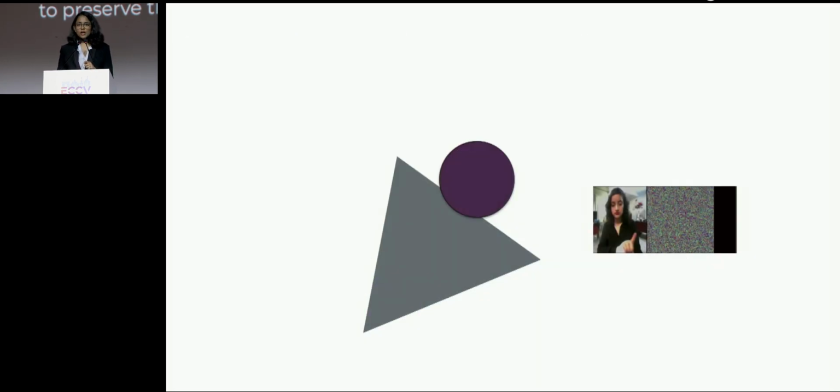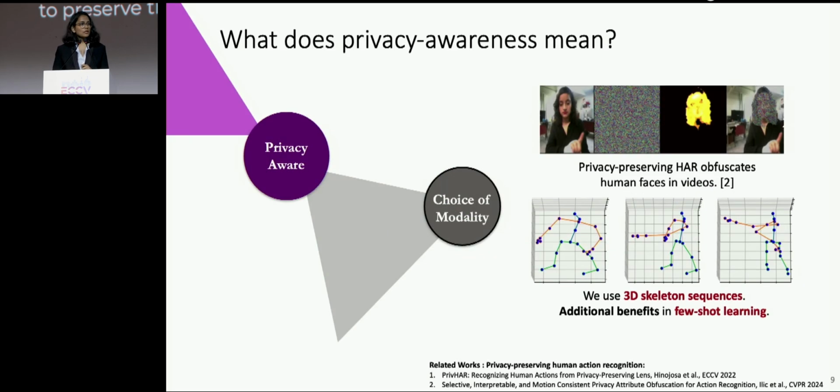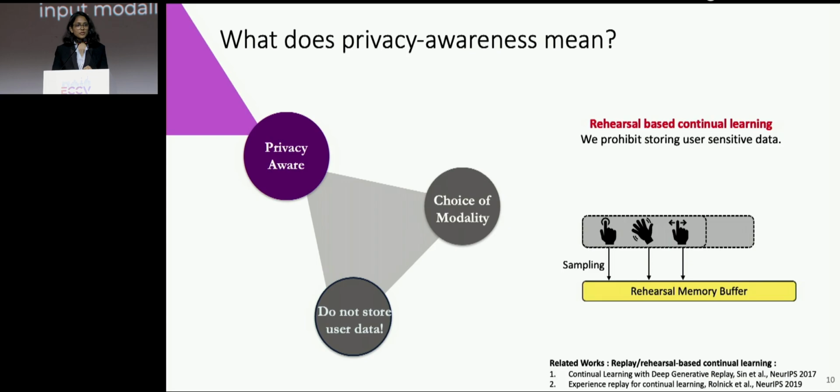So we incorporate privacy awareness in two ways. The first is by our choice of modality. Video-based human action recognition: recent works have been trying to obfuscate human faces in videos to enhance users' privacy and security. We circumvent this entire issue by using 3D skeleton sequences as our input modality. The second way we incorporate privacy is by not storing any user data.